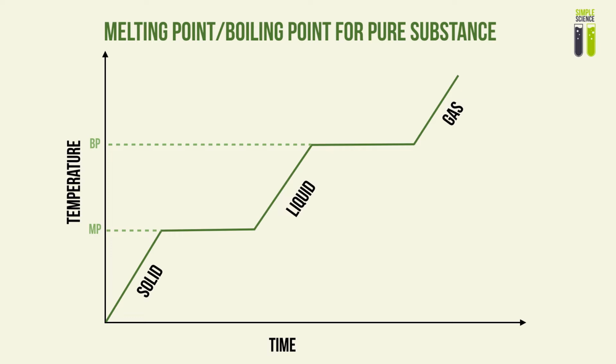And if we were to look at the melting and boiling point spread for the pure substance, if we were to do a constant heating graph, we can see the equilibrium state, whereby solid and liquid of that substance can exist, or liquid and gas, basically the melting and boiling point. When we extend this towards the y-axis, we find there's only one temperature in which these equilibrium states can exist, whereby the melting point and boiling points are at certain temperatures. So there's basically no range.